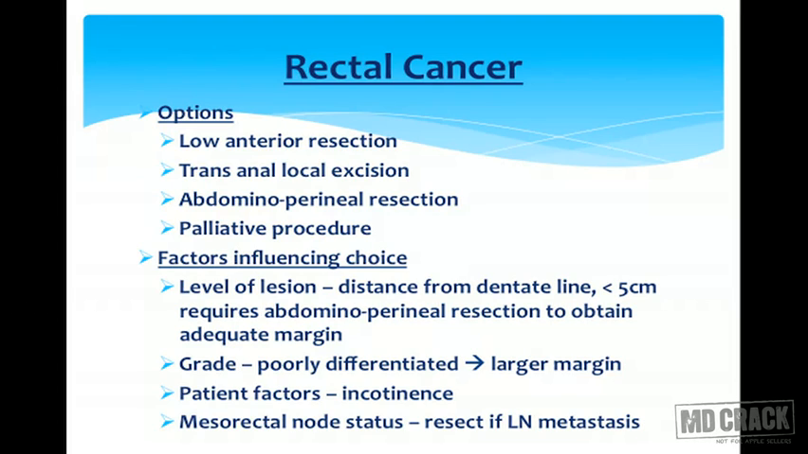Now the factors influencing choice: how will you decide which procedure to do? So it depends on level of lesion, distance from the dentate line. If it is less than 5 centimeters, then it requires abdominoperineal resection to obtain adequate margin. We'll see the grade. Poorly differentiated, then larger margin is required. Patient factors, and incontinence is very important. Mesorectal nodal status: we have to resect lymph nodes if they are metastasized.